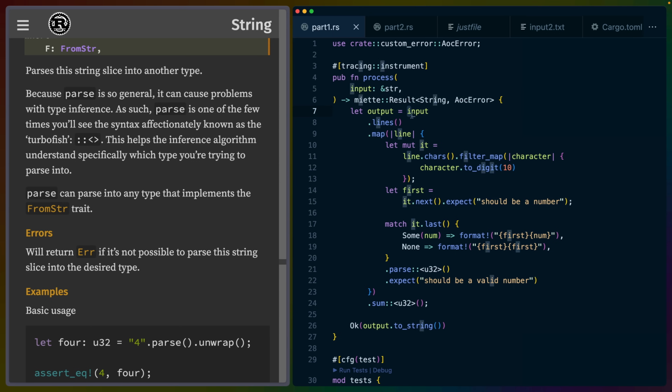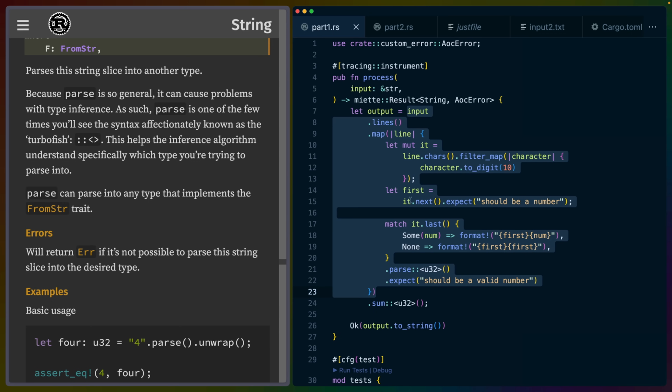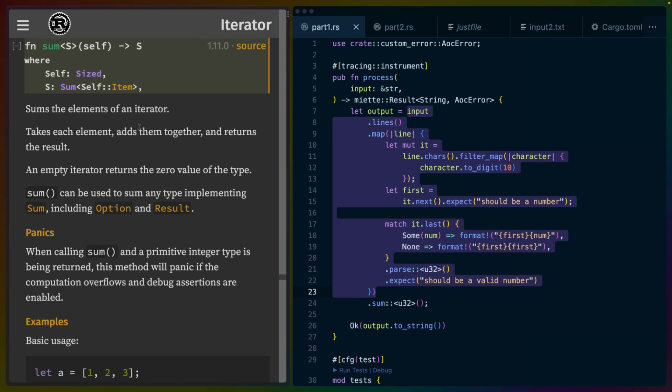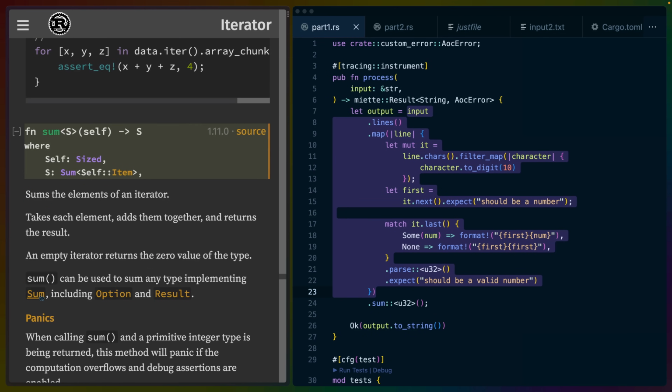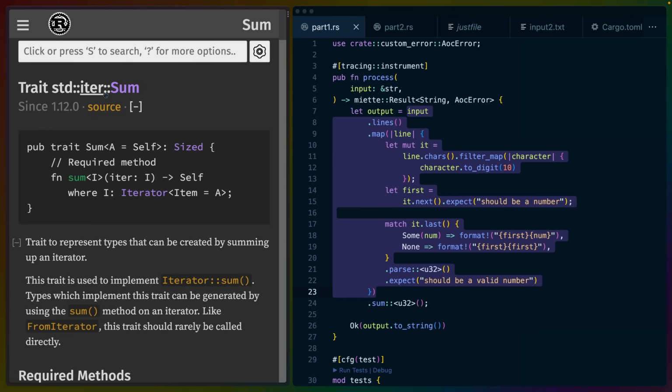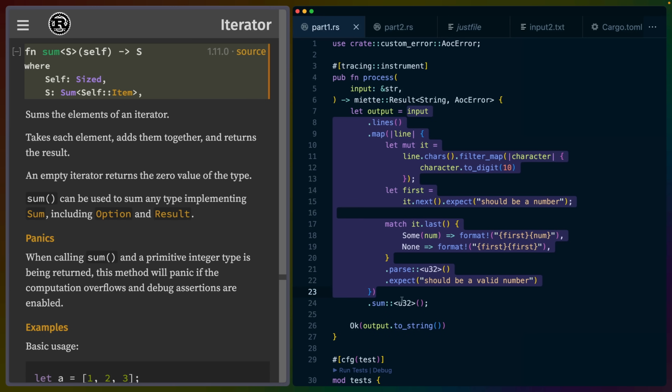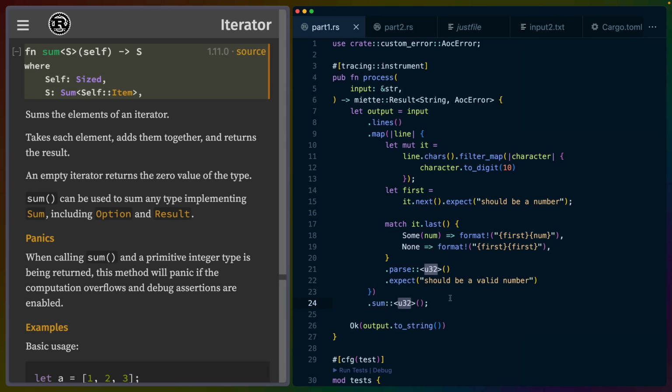So now in our bigger iterator, we have an iterator of U32s. And if we go back to the iterator docs, there's a function called sum on iterators. And this sums the elements of an iterator, which makes a lot of sense for numbers, but can be used for anything. Well, anything that implements the right traits. It has to implement the sum trait that we can see here on the left. But for us, we don't have to implement anything because adding U32s together just works.